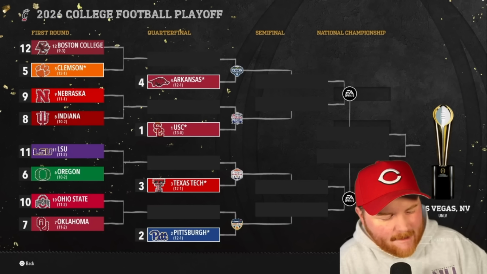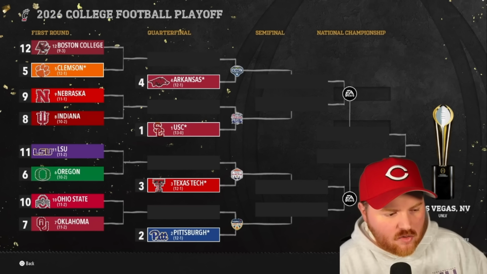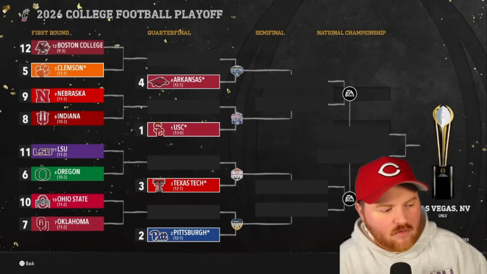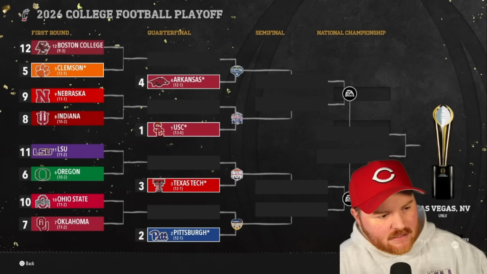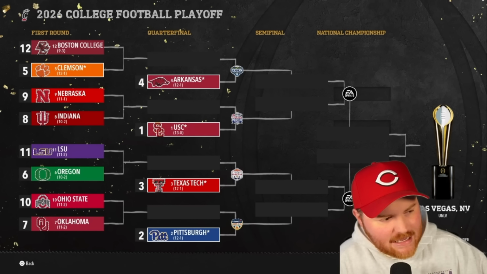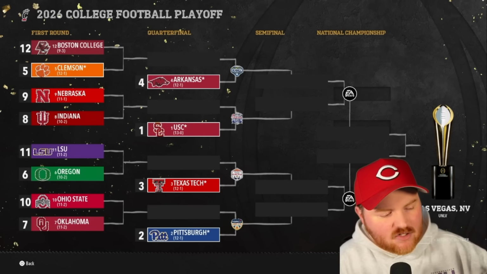I'm pretty sure. But LSU's in for the first time, taking on Oregon, who was in last season. Texas Tech was in last season and got a win. Ohio State was in last season and got a win. So we have 1, 2, 3, 4, 5, 6, 7, 8 conferences represented, as well as an independent team in this season.